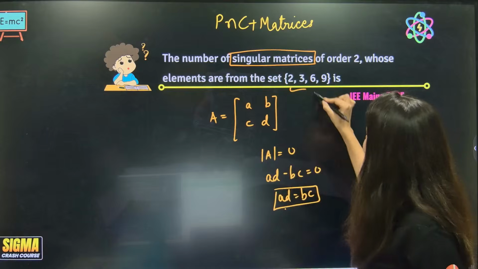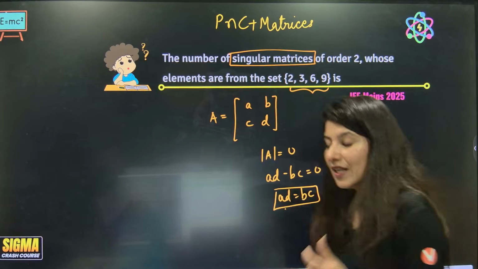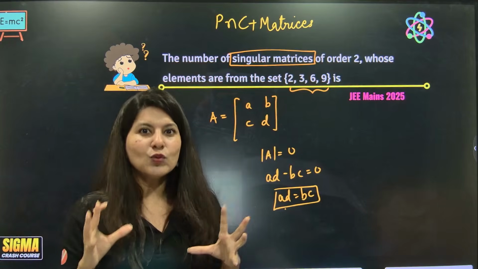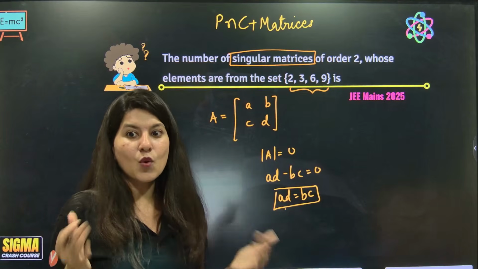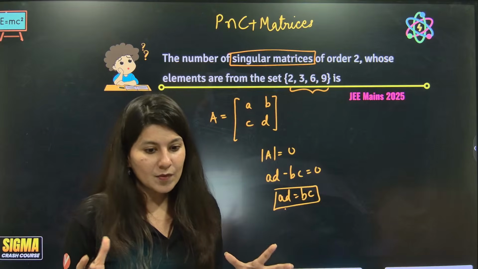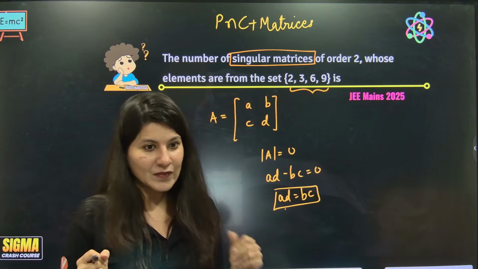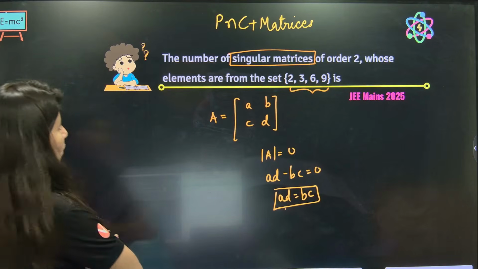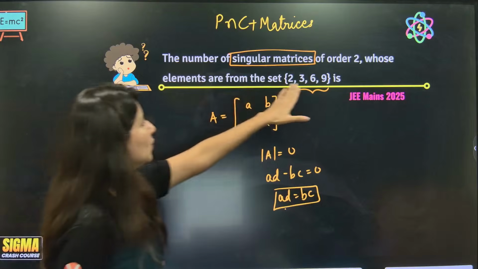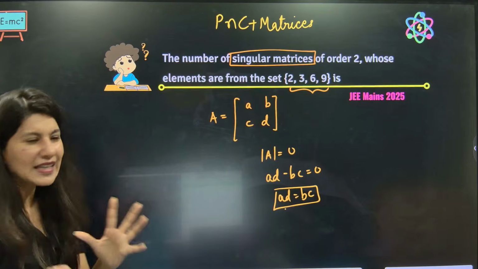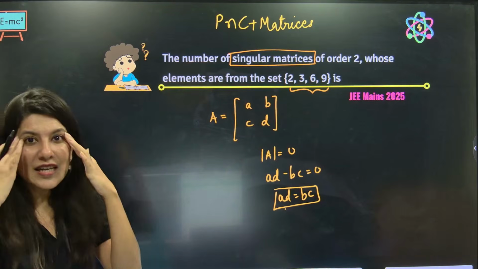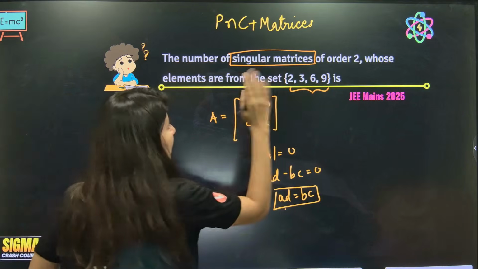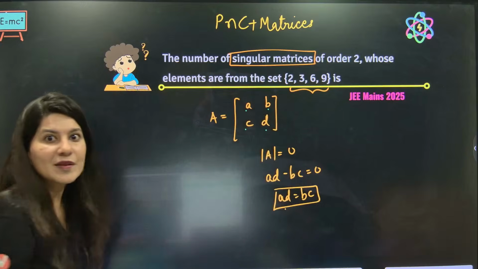Now this set is given: 2, 3, 6, 9. This is a manual question. We have to think a lot about when exactly, on what values, AD and BC become equal. Ready for it? You have to apply a thoughtful brain. Now, elements should be from 2, 3, 6, 9. Just tell me one thing. Don't you think one such case which strikes our brain is, what if every element becomes 2, 2, 2, 2? It is becoming very easy.